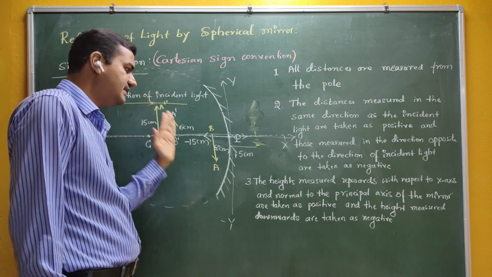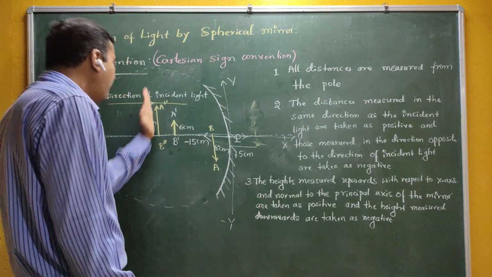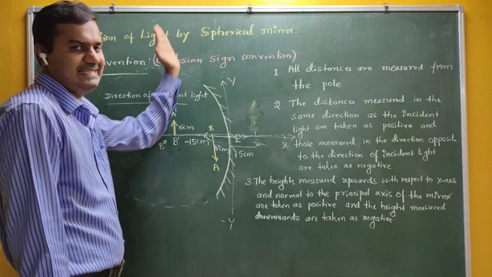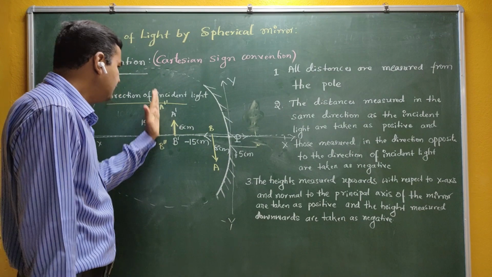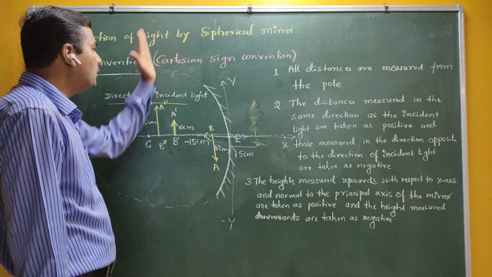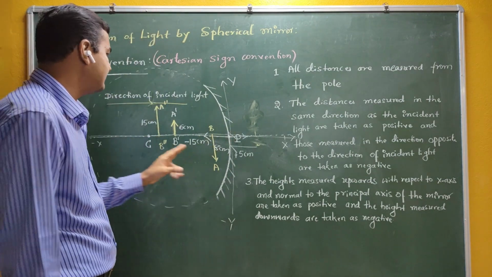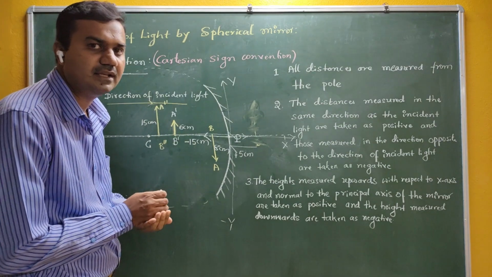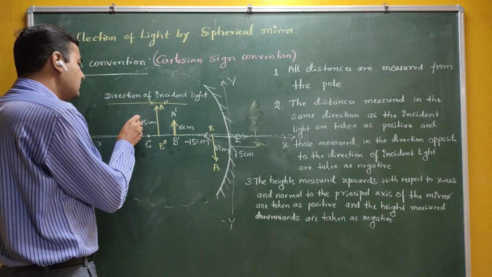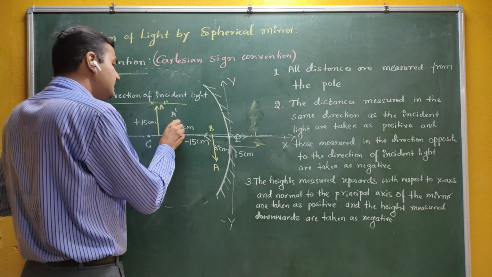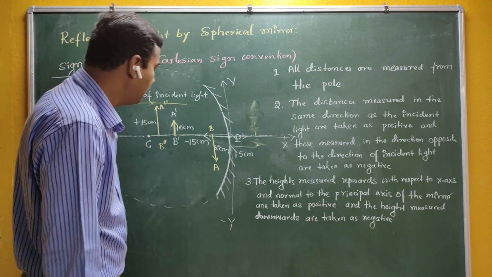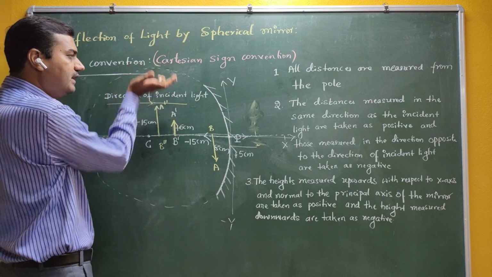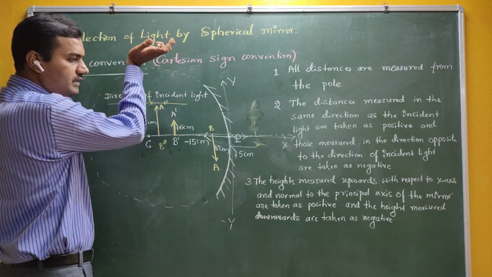If you are measuring the height upward with respect to the x-axis, then those distances are taken as positive. That means 15 and 6 are positive quantities, because you are moving in the upward direction.